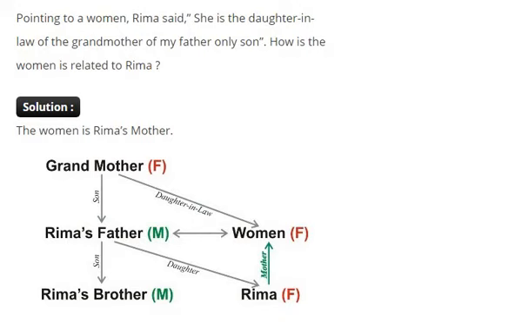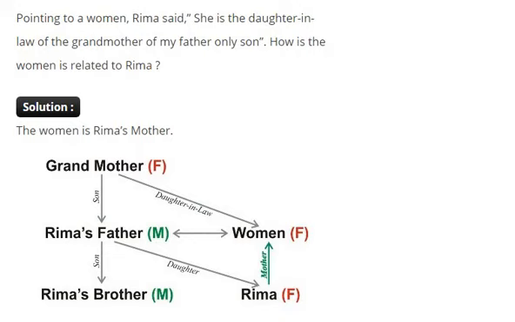So pointing to a woman, Rima said, she is the daughter-in-law of the grandmother of my father's only son.